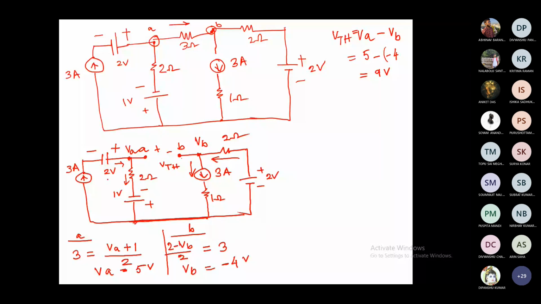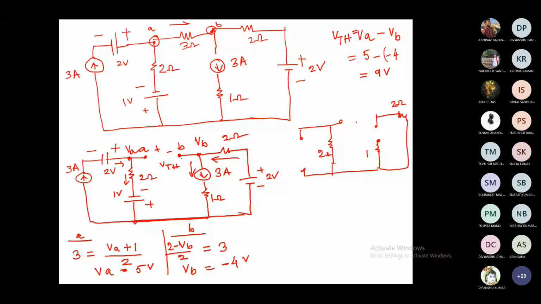I'll just replace the 2 volt by a short circuit, then the 3 ampere by an open circuit, and then this is 2 ohm, then the 1 volt as a short circuit. So this is 2 ohm, then this is in the short circuit part, 1 ohm, then it is open circuit, and then this one is 2 ohm, short circuit, and this is your A and B.